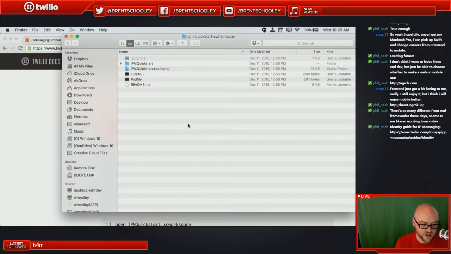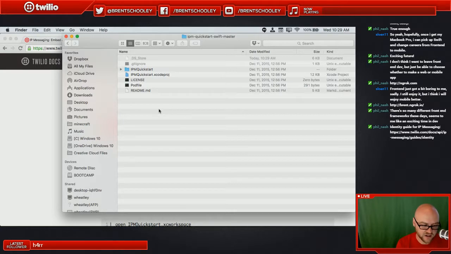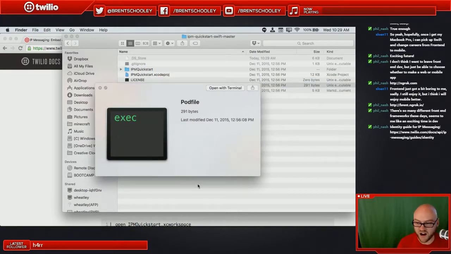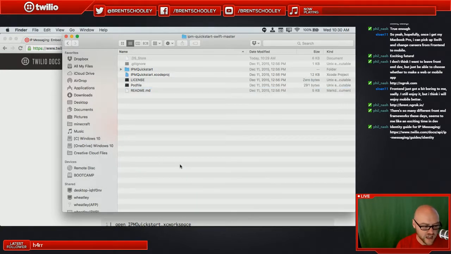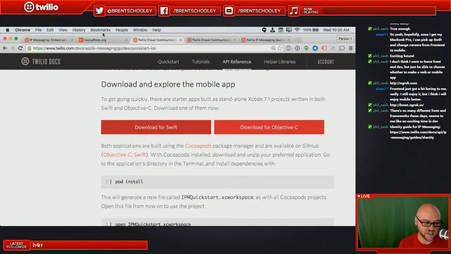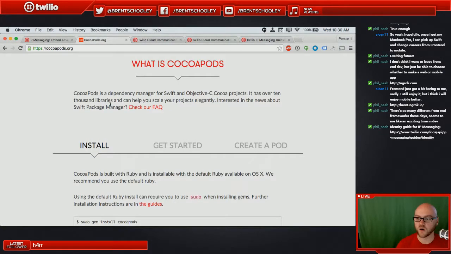If you're savvy, you'll notice that there is a pod file in this application folder structure, and if you've done any iOS development in the past, that might tip you off that our project is using CocoaPods. CocoaPods is a dependency manager for Objective-C applications, and it also works for Swift. There's also a thing called Swift Package Manager. It's still in its infancy. Most people are still using CocoaPods, which allows you to download a bunch of different frameworks and libraries that people in the community have created.